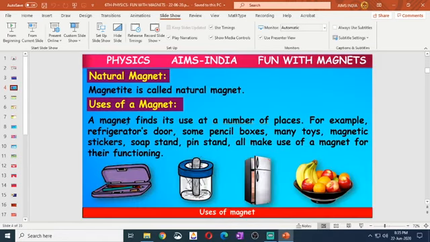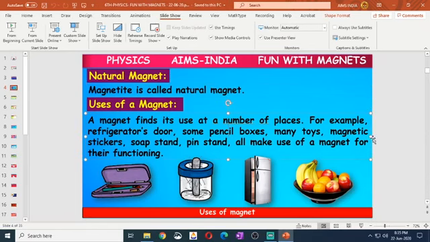So actually, what does magnet mean? It's a natural source which no one has prepared. It exists in nature. That natural magnet, we call it magnetite.